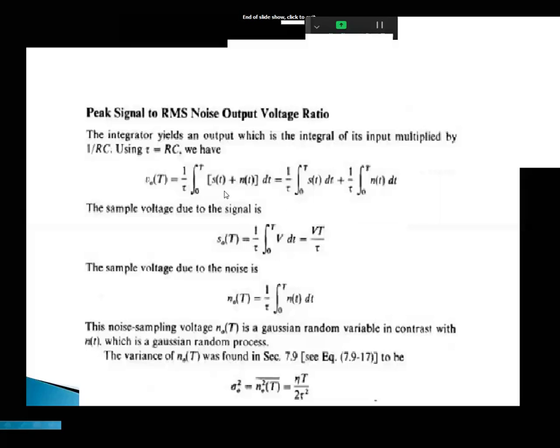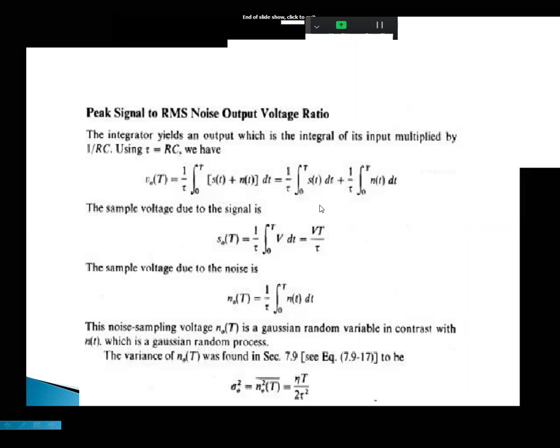So there is a splitting into two signals. The integration is considered as S of t dt plus N of t dt, integral S of t dt from 0 to t and N of t dt from 0 to t, within the time period 0 to t.